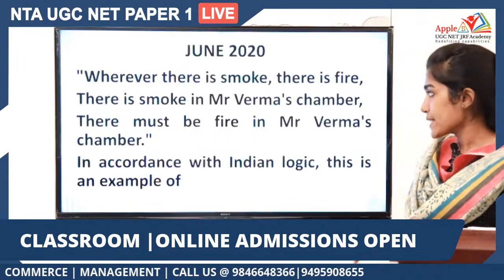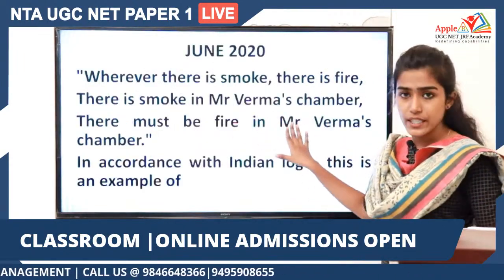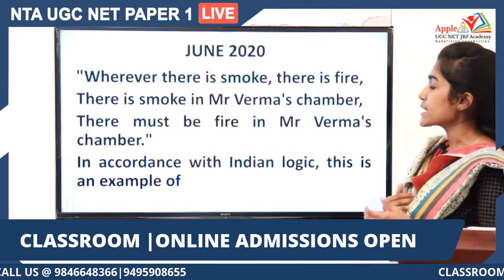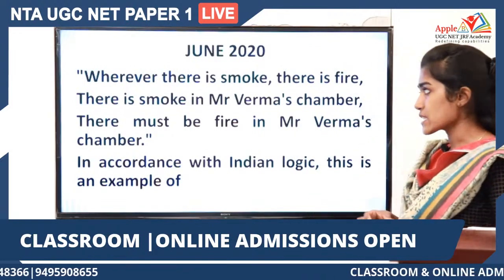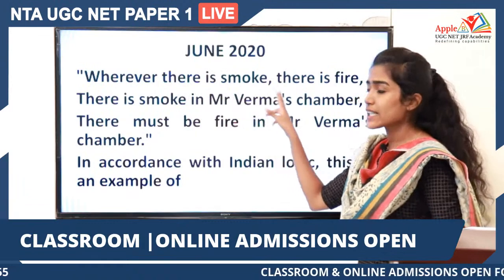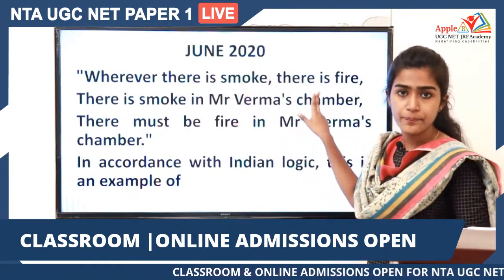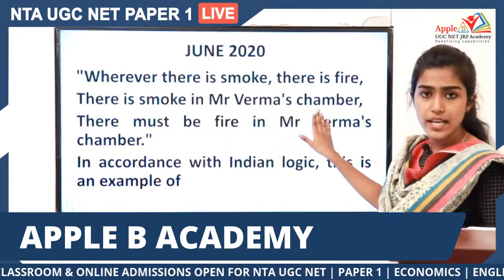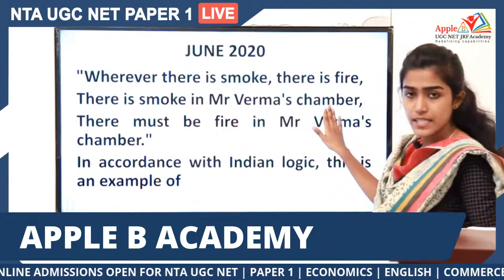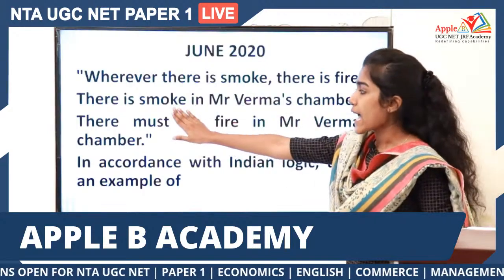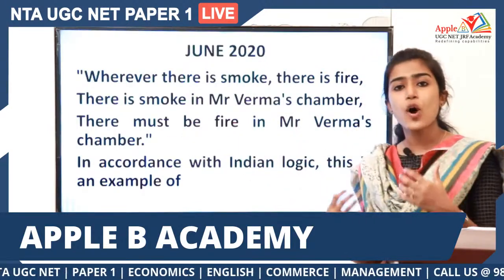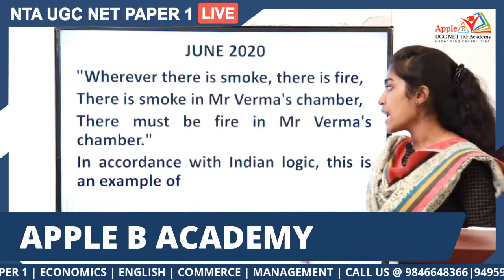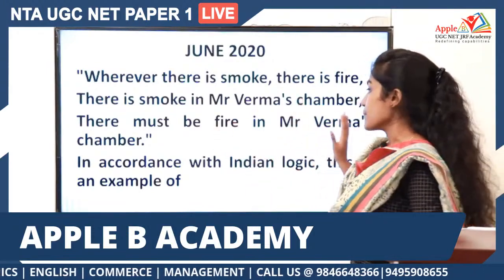So what happens here, if you consider this particular option that is given here, you can see that wherever there is smoke, there is fire. So here you can see a connection between smoke and fire. Right. The thing is, you have seen smoke in Mr. Verma's chamber, and that smoke leads you to a conclusion, that is the presence of fire in Mr. Verma's chamber.